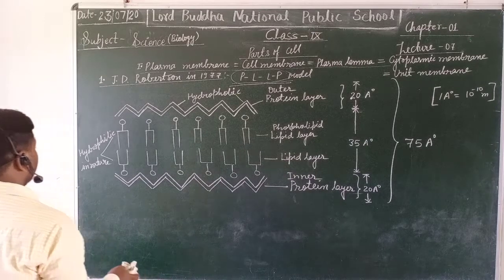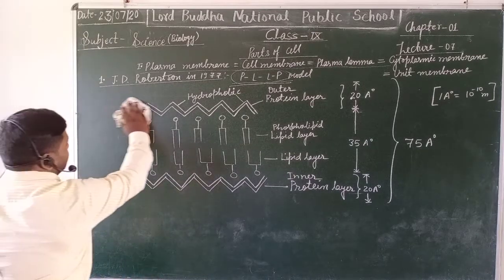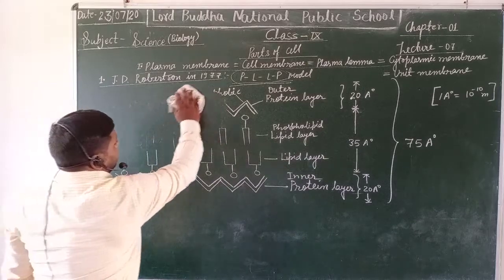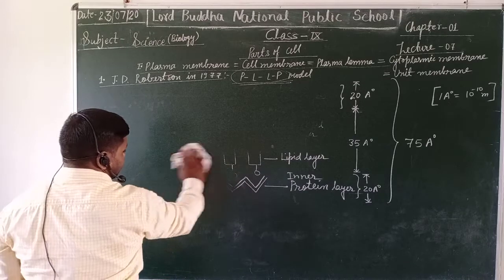Now we are talking about the second unit membranous model, which is widely accepted in modern time, given by Singer and Nicholson.